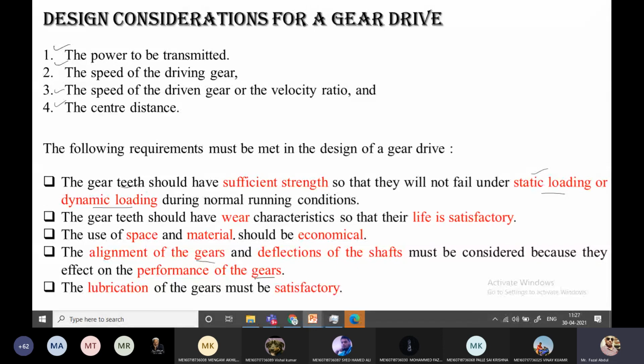The exact power transmission, velocity ratio and torque will not be achieved. And lubrication of the gears is very necessary here. If proper lubrication is not there, there is no smooth operation between the gears, and the gear is going to fail. Scratches are going to be generated because of crushing, there will be gaps between the teeth, and vibration and noise are going to be generated between the gears when they are in mesh. Okay.